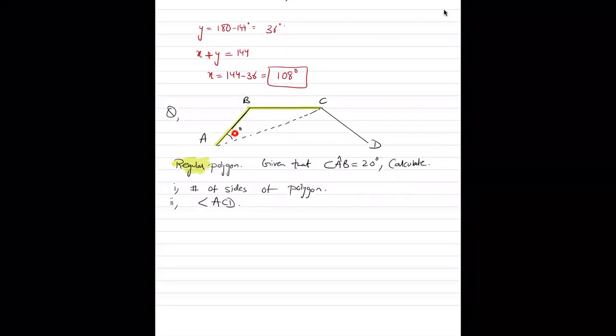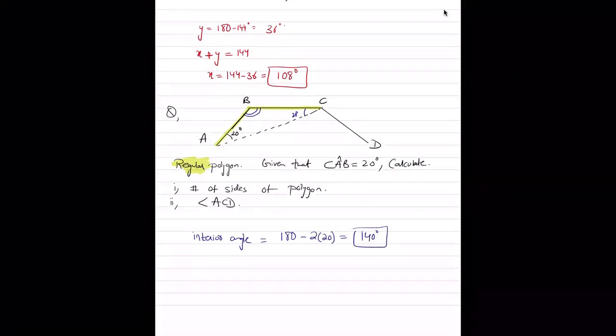So if it's an isosceles triangle, and this angle is 20 degrees, then this angle is also going to be 20 degrees, right? So what is going to be this angle B? The whole will be 140. So the interior angle is going to be 180 minus 2 times 20, that is 140 degrees. Now I need to come up with the value of n for which each angle of this polygon is 140.